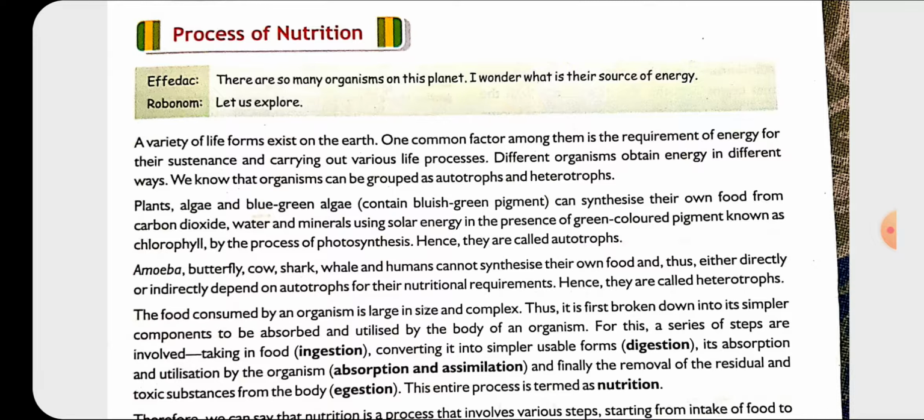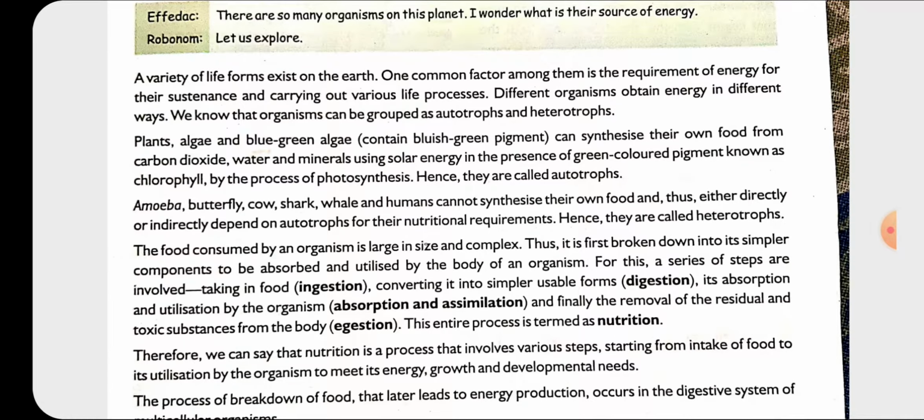तो we all know students that जो भी living organism is there, it requires energy to do work, है ना. So from where does that energy come? It comes from the food. वो खाना खाएंगे तो भी हमें एनर्जी मिलेगी, है ना. Because जो खाना हम खाते हैं, it combines with the oxygen that we breathe and we get energy. तो even the plants also require energy to transport the food and to carry out various life processes such as photosynthesis. So energy is very important.